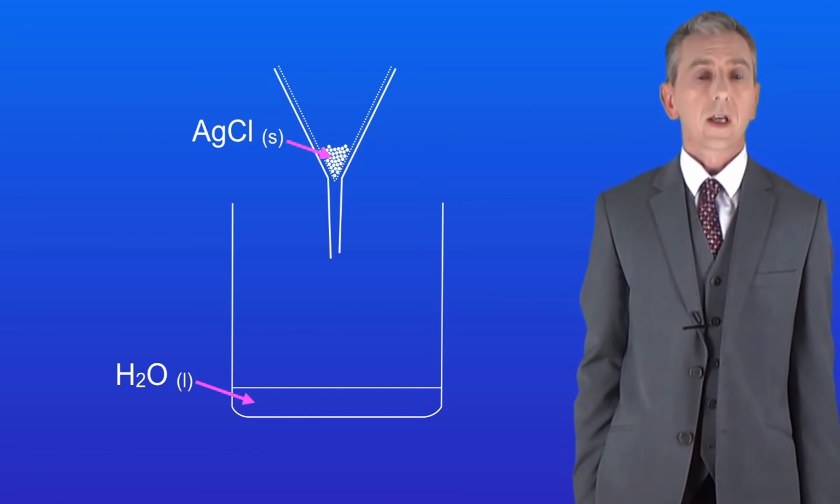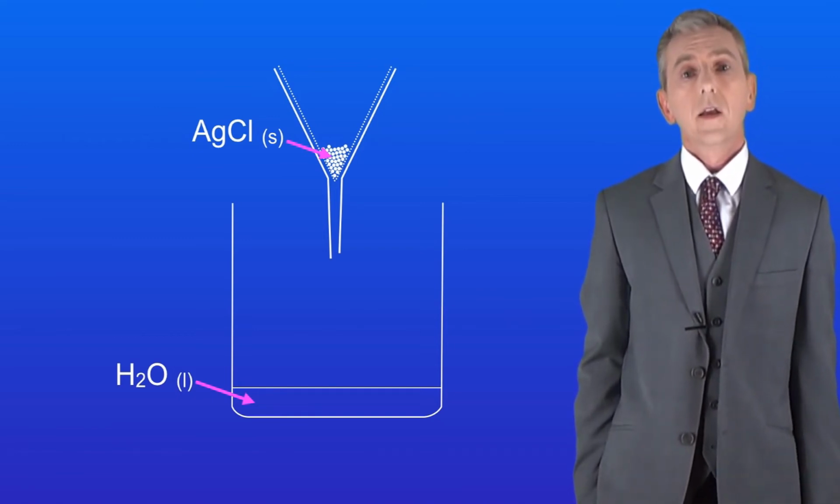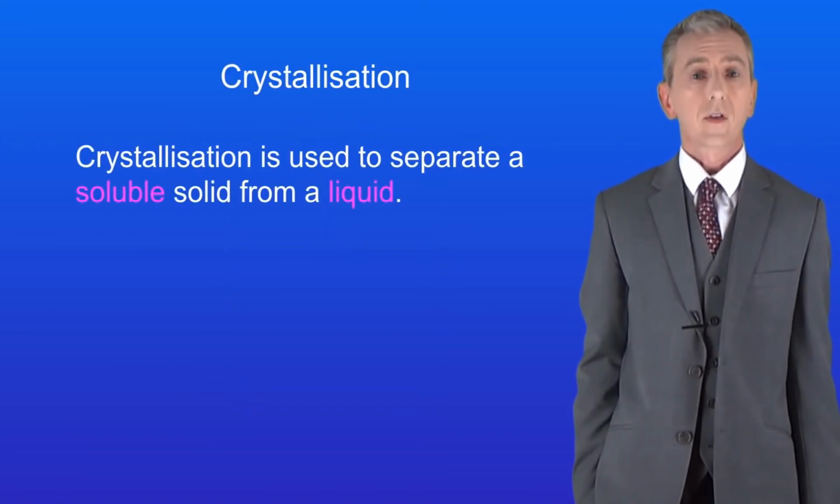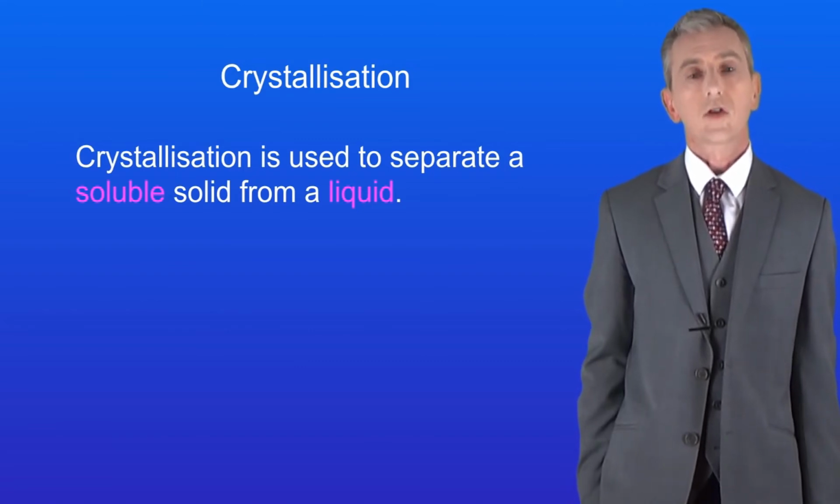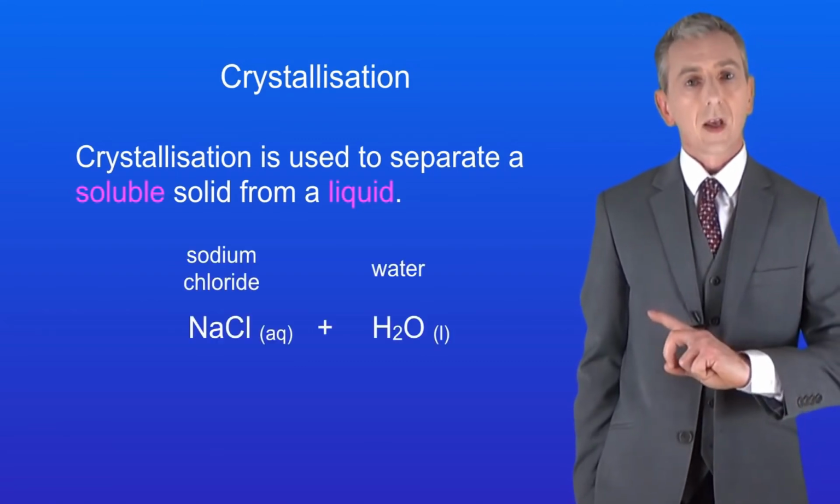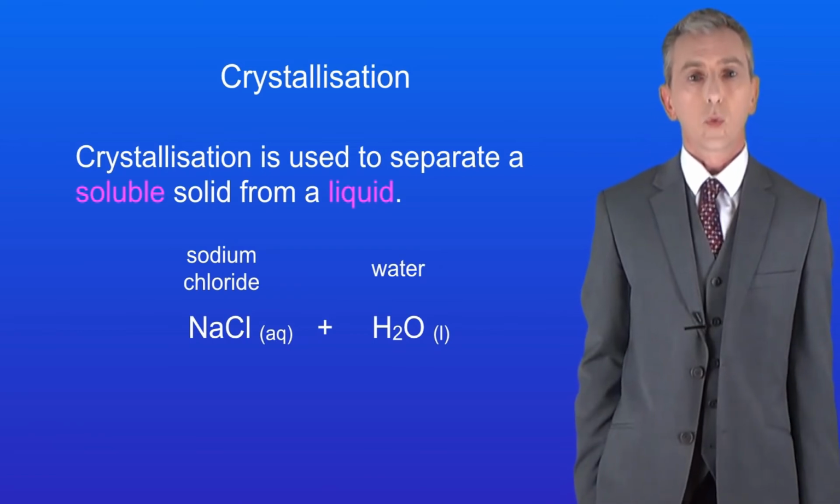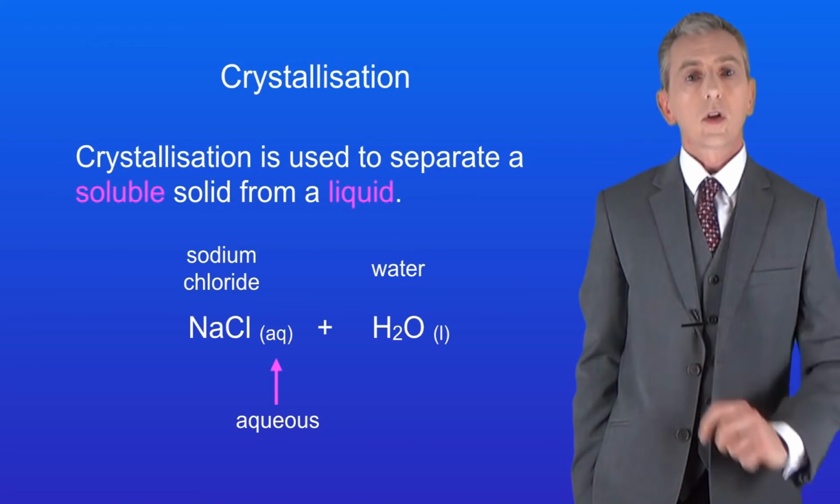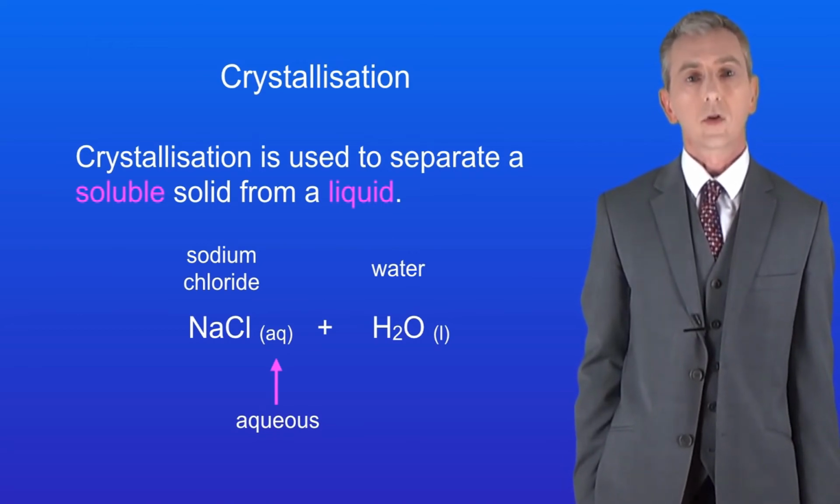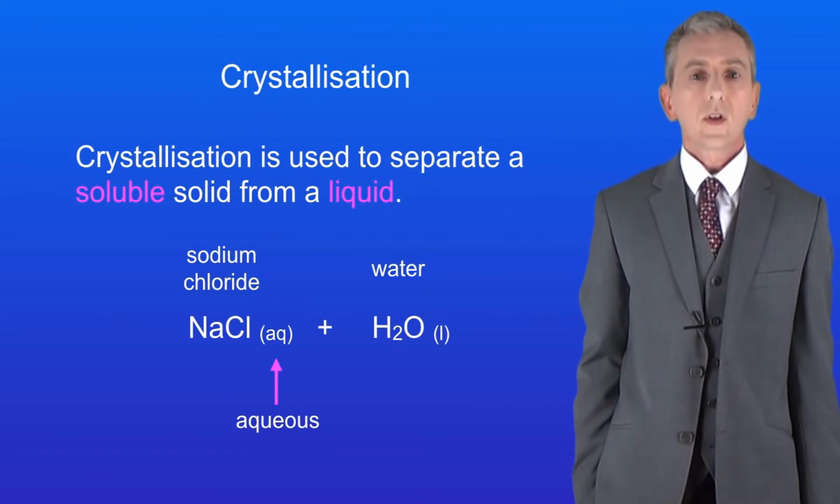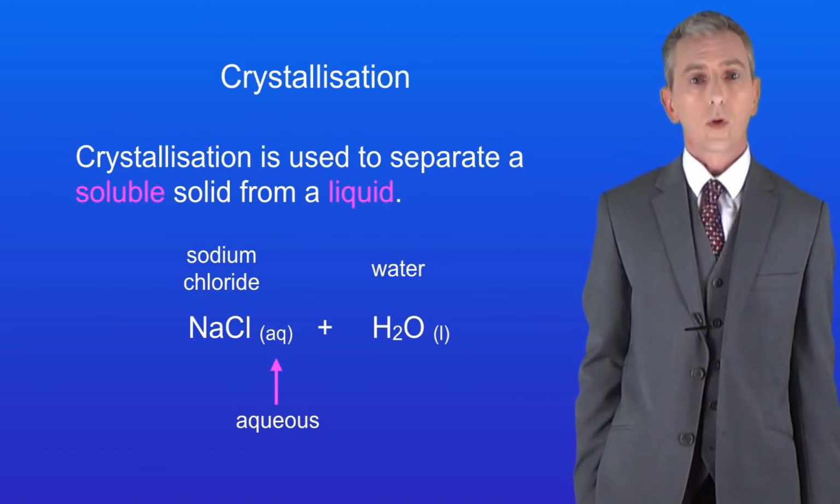Another important separation technique is called crystallization, so let's take a look at that now. Crystallization is used to separate a soluble salt from a liquid, so you can see that it's different from filtration. In this example, we've got sodium chloride and water. Now, the little AQ here means that the sodium chloride is dissolved in water. Scientists call this an aqueous solution. We want to separate the sodium chloride from the water.